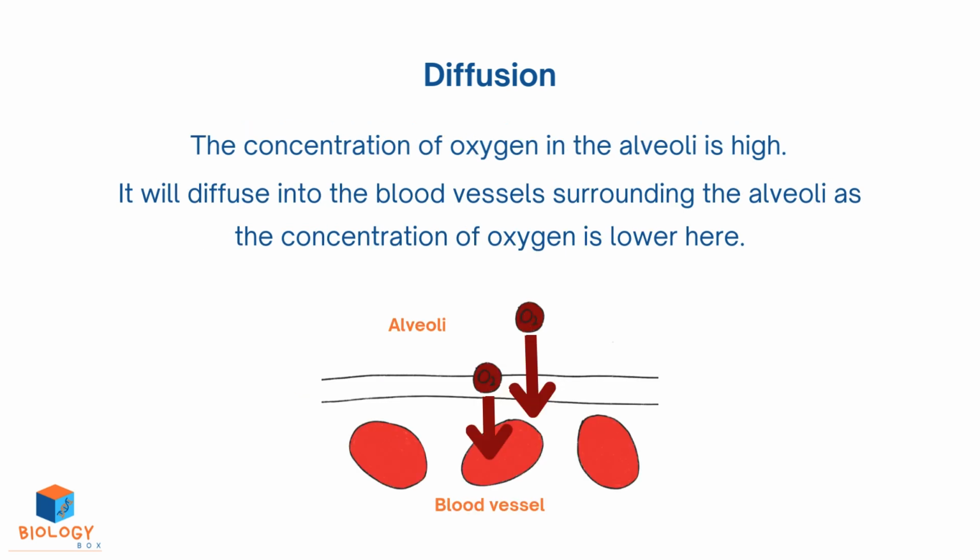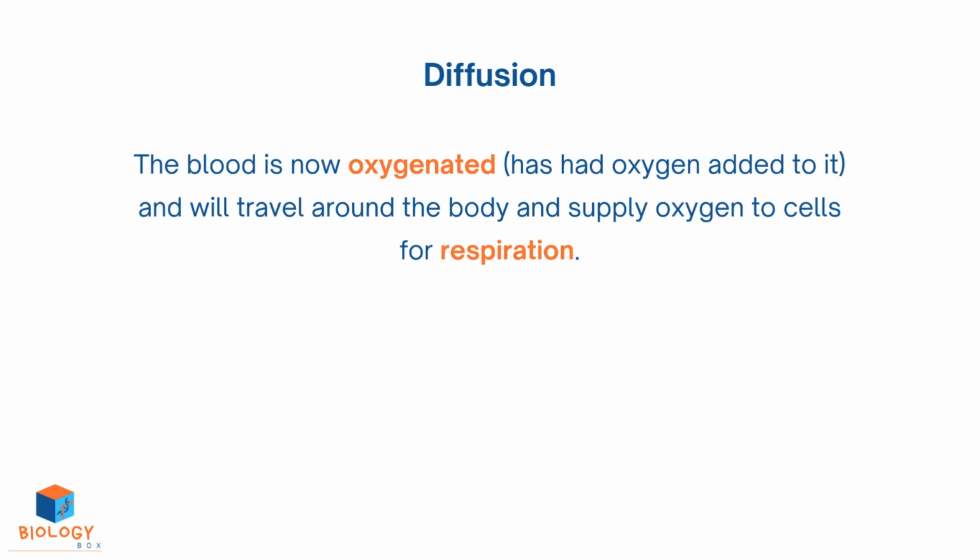The concentration of oxygen in the alveoli is high. It will diffuse into the blood vessels surrounding the alveoli as the concentration of oxygen is lower here. The blood is now oxygenated, has had oxygen added to it, and will travel around the body and supply oxygen to cells for respiration.